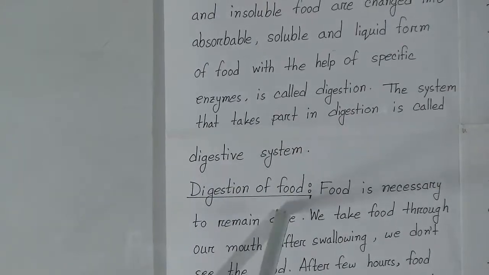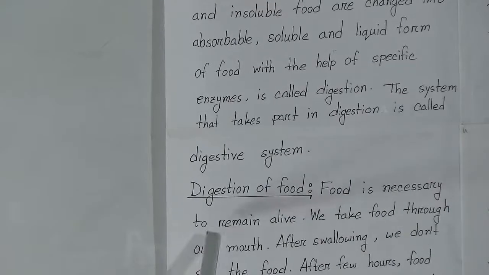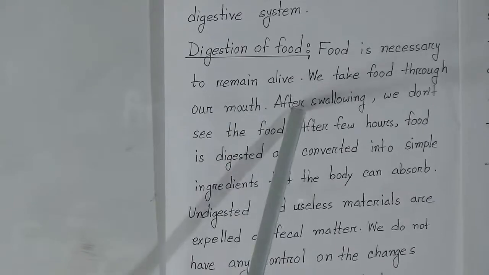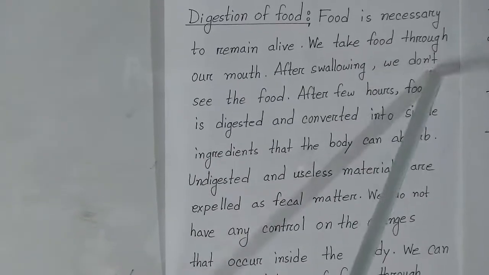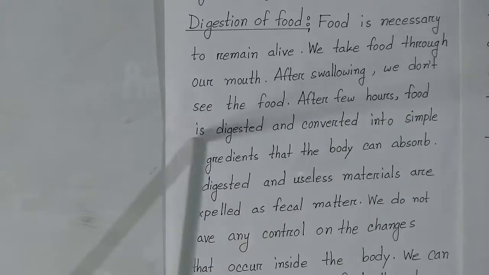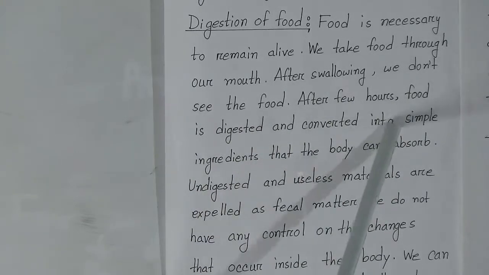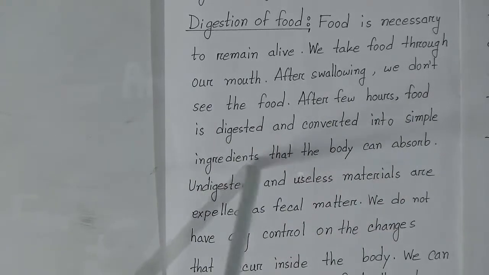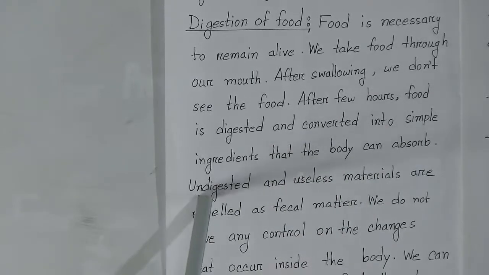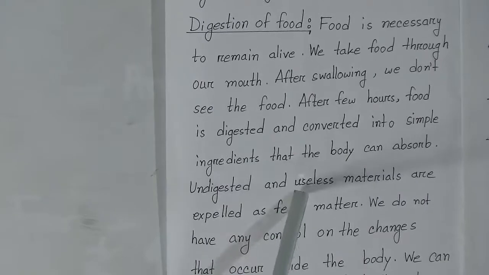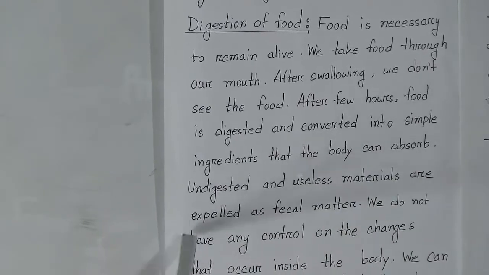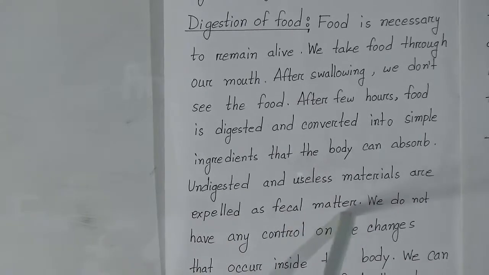Digestion of food. Food is necessary to remain alive. We take food through our mouth. After swallowing, we don't see the food. After a few hours, food is digested and converted into simple ingredients that the body can absorb. Undigested and useless materials are expelled as fecal matter.